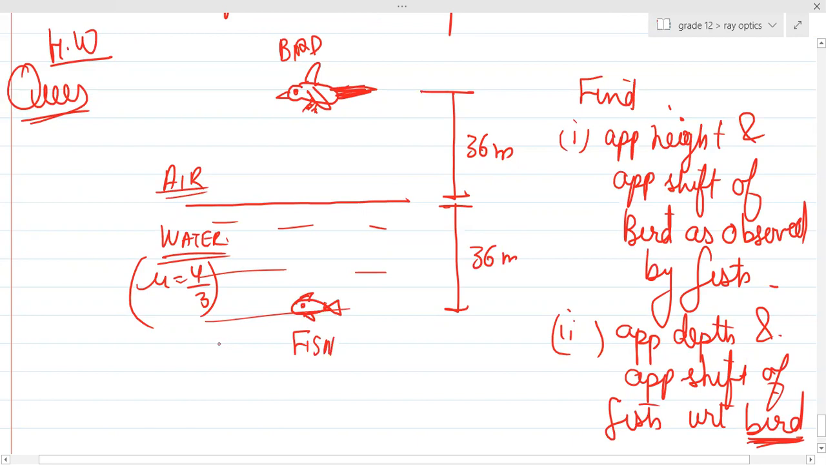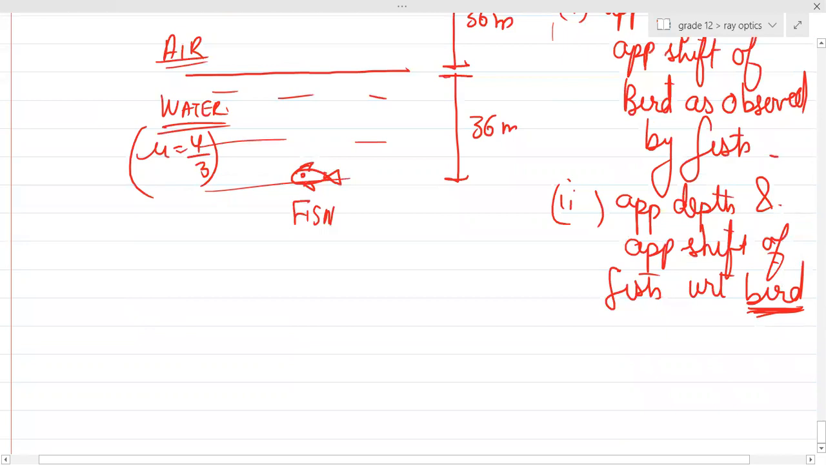Is it clear, guys? The answer for this: apparent height of the bird will be 48 meters and the shift will be 12 meters. Obviously, you can see 36 meters is the height. The bird's image will form somewhere over here. The fish's image will form somewhere over here as observed. Anyways, I'm not giving you the answer yet. Try to do it on your own. Next concept, guys.